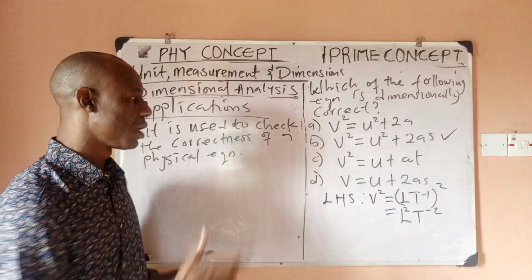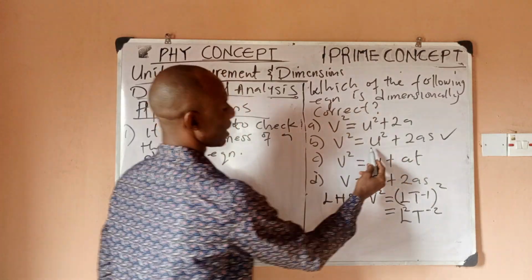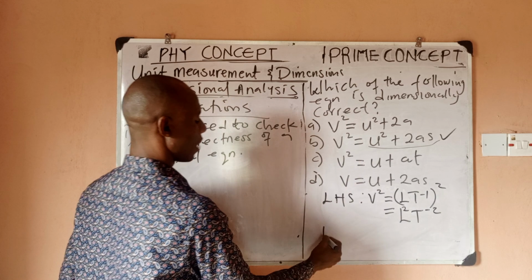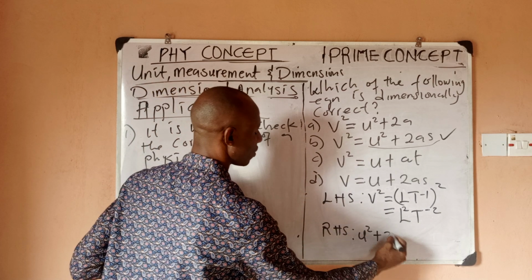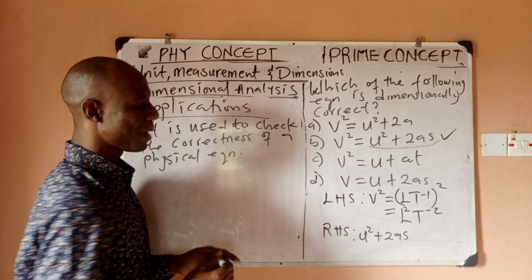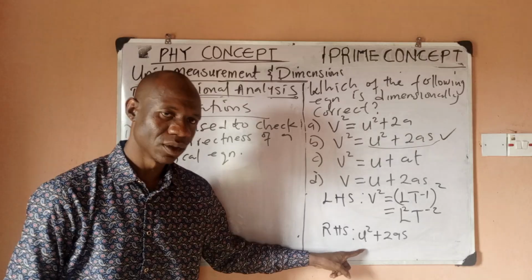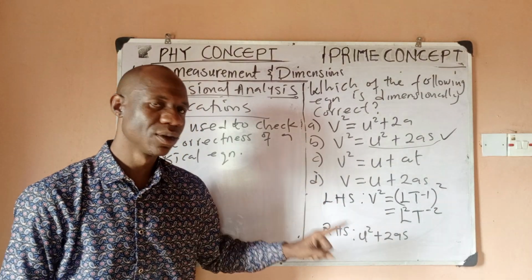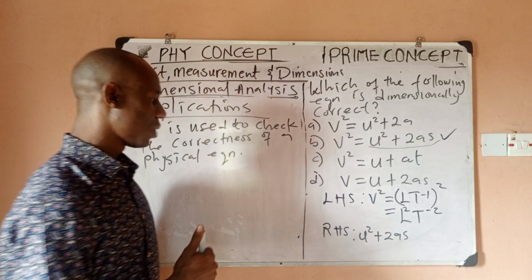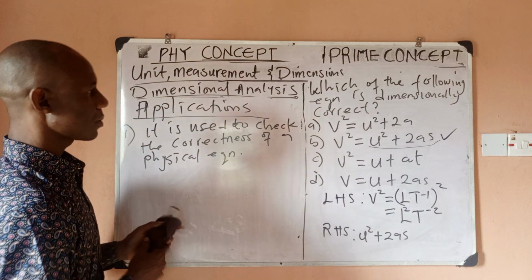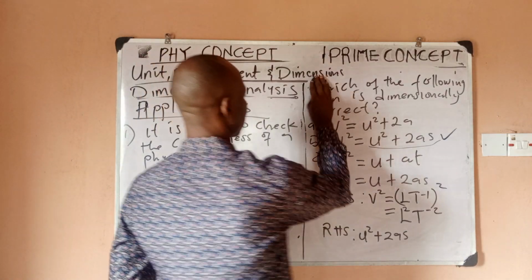Let's verify the dimension of the right hand side, which is u squared plus 2as. Remember, addition is possible if and only if their dimensions are the same.